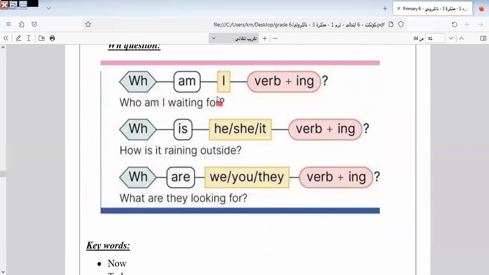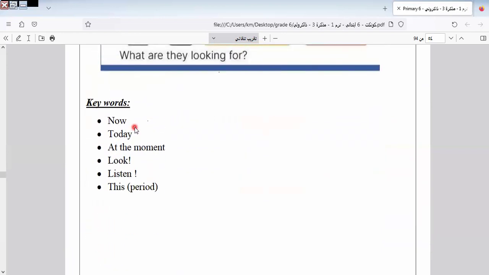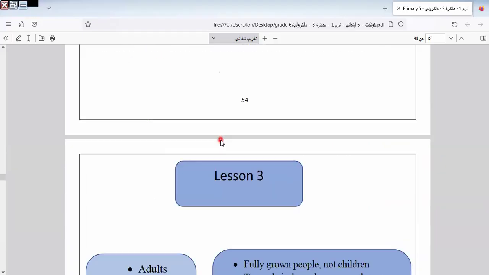Okay, here as WH question, we do the same. So what are the keywords of this tense? It will be now, today, at the moment, look, listen, this period of time, this day, this morning, and so on. Okay, these are the keywords of present continuous tense.